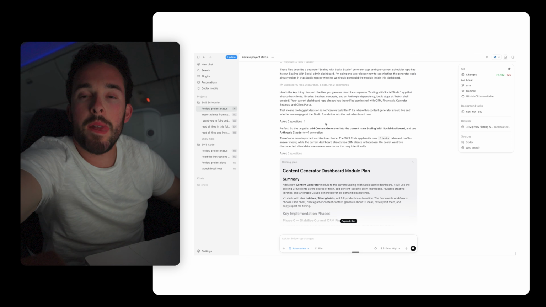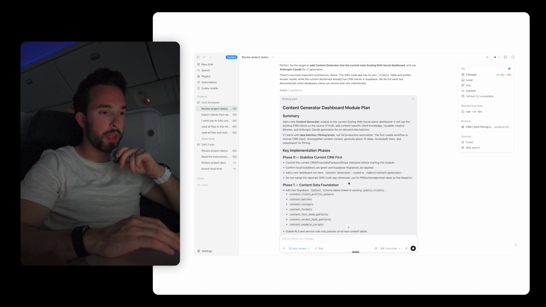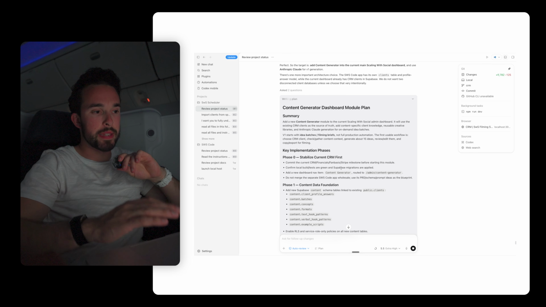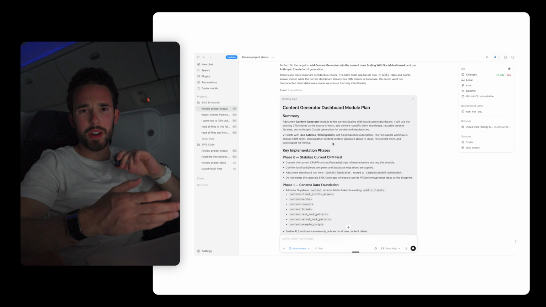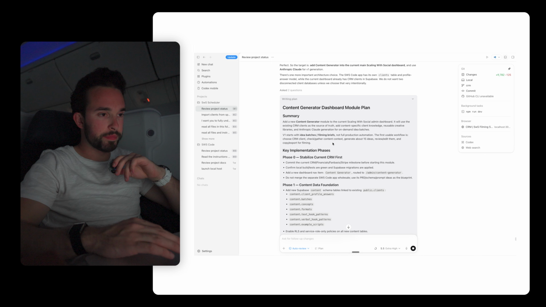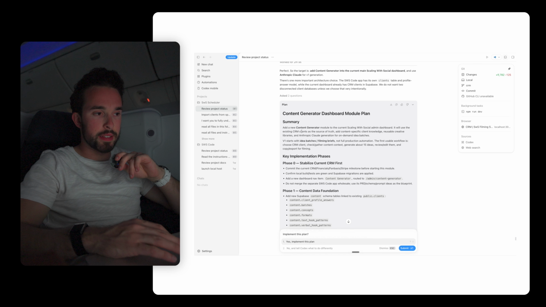Now, as you can see, it's literally writing out an entire plan. I like when it gives it in phases so I can take this step by step. Because if I wanted, I could just say, okay, implement phase 1, implement phase 2, and it'll just do it. Let's make sure that we fully understand what it's saying and that it makes sense.